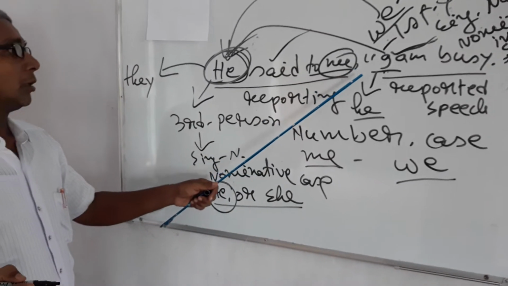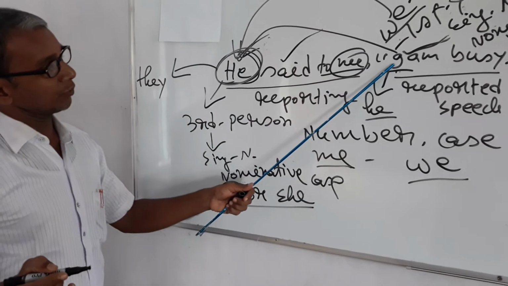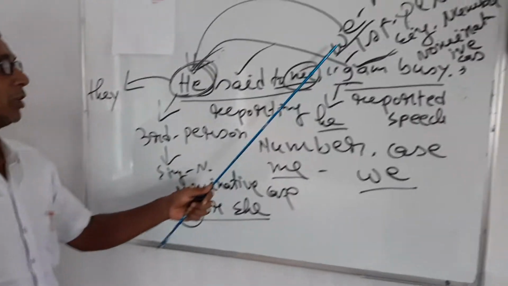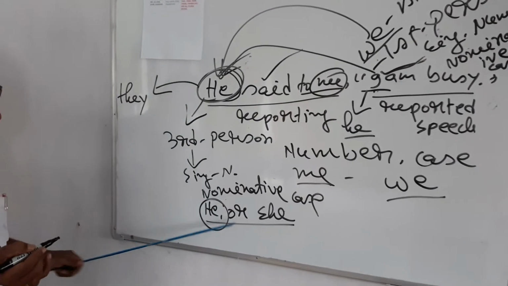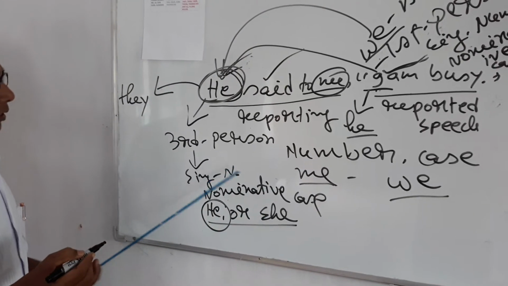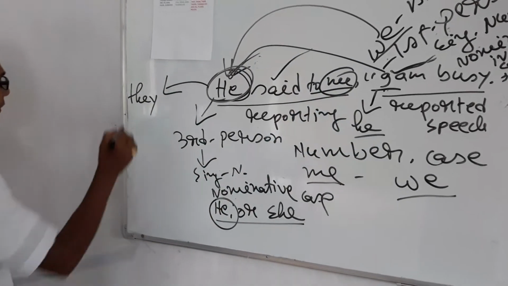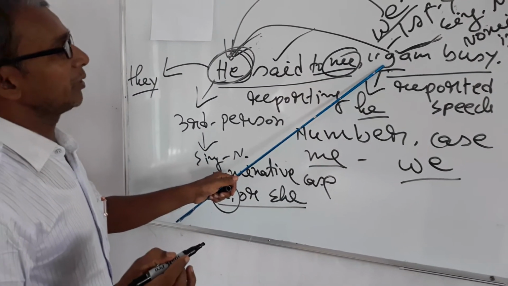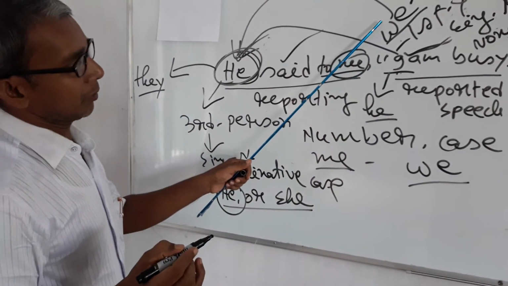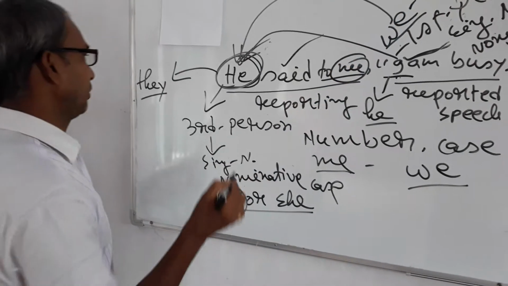Why? You may ask me why. We is also first person. But when I would be turned into he, we would be they, because I is first person singular nominative and we is first person plural nominative.